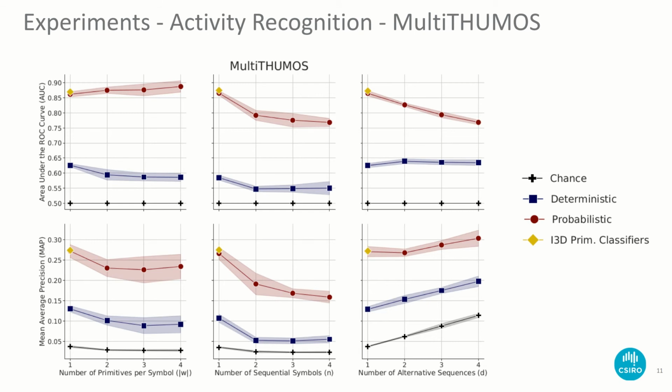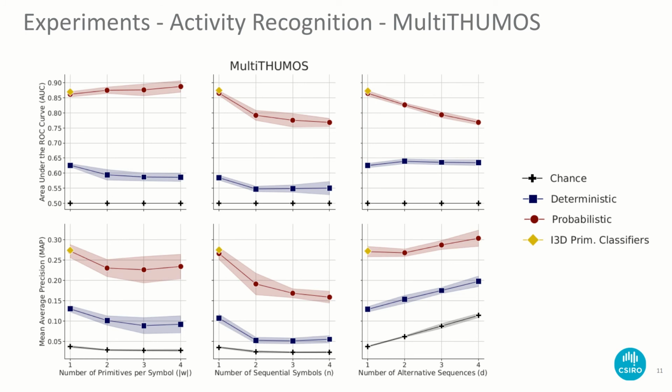From these experiments, we would like to highlight two facts. First, the probabilistic approach works much better than the deterministic one in all of the scenarios tested. Second, consider the first point in this graph as the recognition of the simple action anywhere in the entire video, which is basically the setup for traditional action recognition. This particular case can be solved by state-of-the-art models like I3D, whose performance is shown as a yellow diamond. The other points would require using one of the proposed methods.